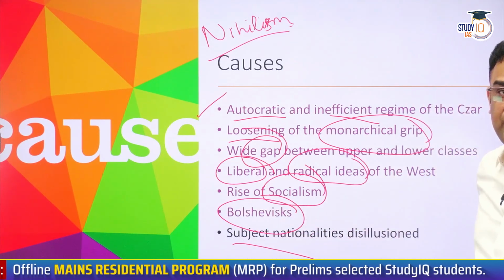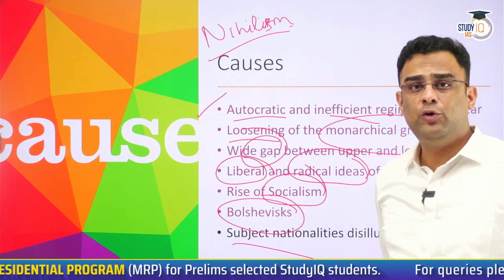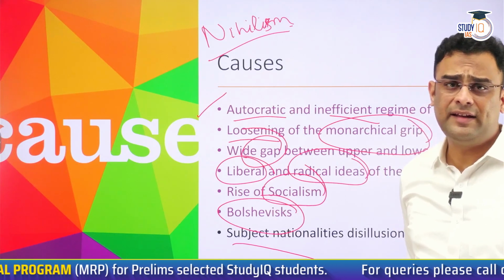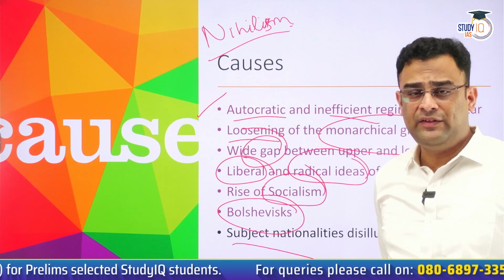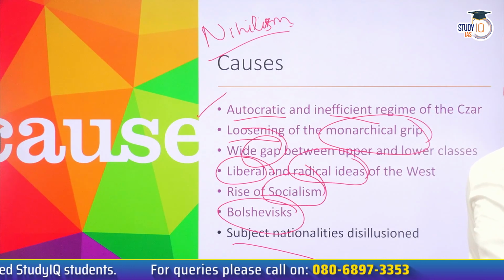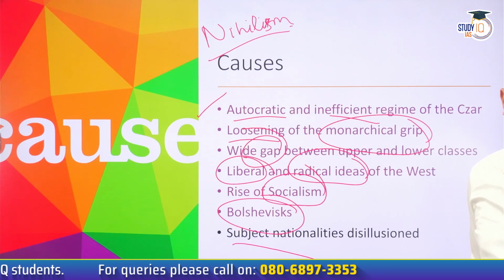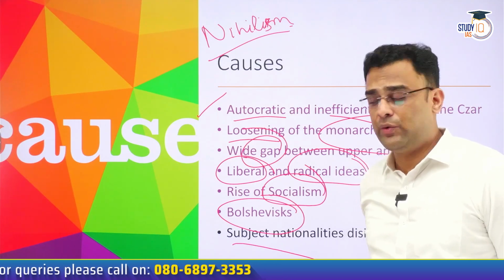Subject nationalities of Russia, like Finns and Poles, were unhappy with their rulers. Like other empires, typically, Russia also included many different subject nationalities in Europe as well as in Asia. These people were unhappy with the exploitative nature of Russian rule. Nationalism had animated these Finns, Poles, and Central Asians also.